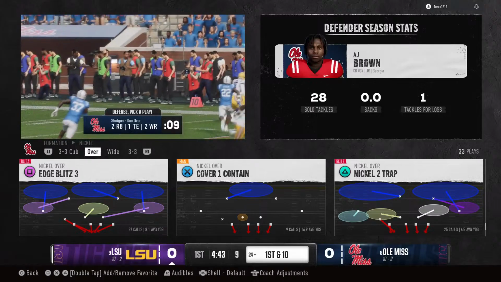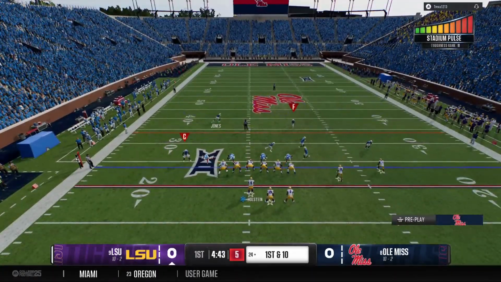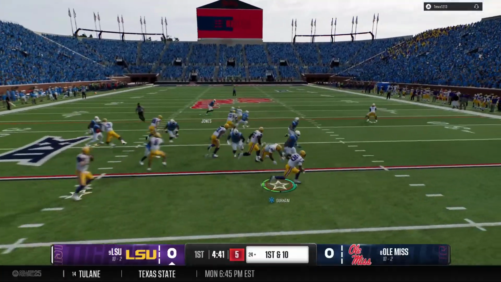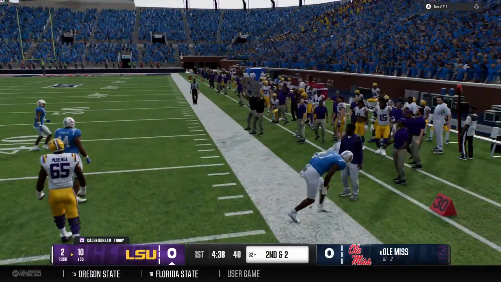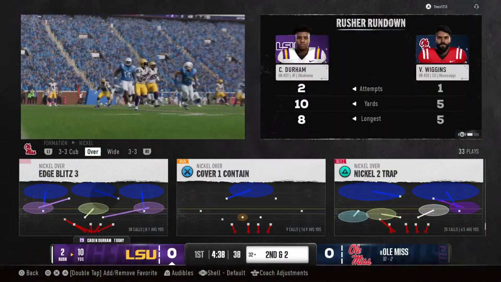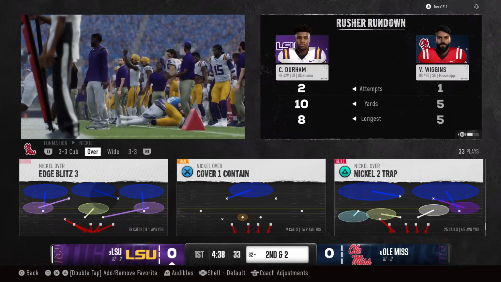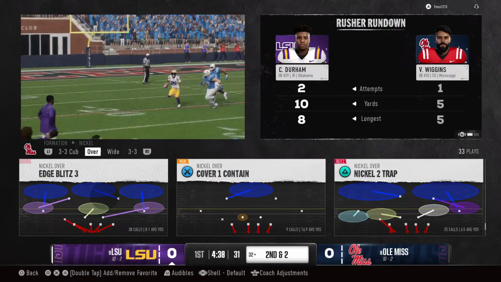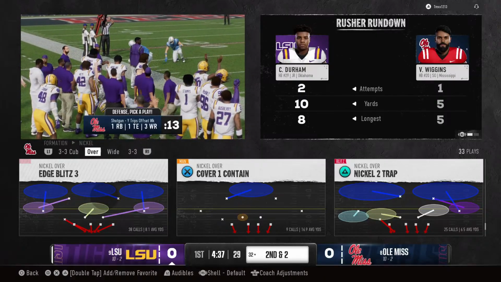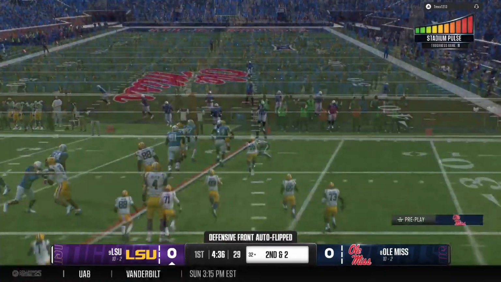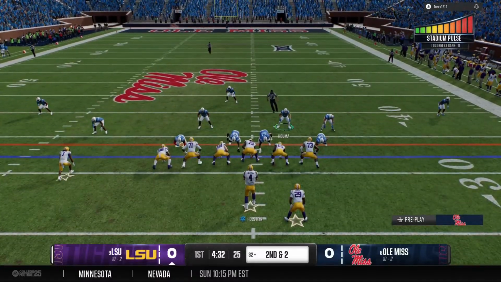And that Bayou Bengals offense is back out on the field. We'll see if this quarterback can shake off the interception he threw in the last possession. And the runner scoots out of bounds after gaining some decent yardage. Great job by the offensive line here, opening up some holes and giving the running back room to run on first down. Plays like this can open up the playbook for the play caller, allow him to make that defense think, are they going to run? Maybe play action, maybe throw the ball downfield. Second down after that run on the previous play.